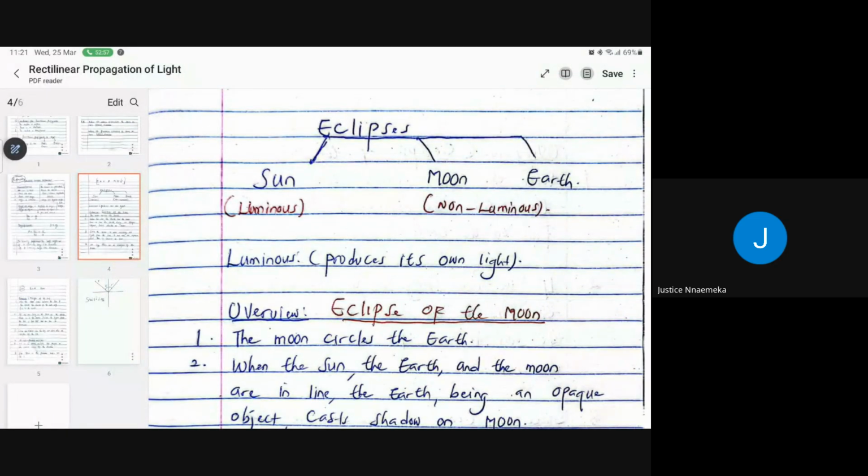Now, how does it happen? The moon is opaque, right? It doesn't allow light to pass through it. If you line up the sun, the moon, and the earth, because like they've taught us already, all of us know that the moon takes the light from the sun and reflects it back to us during the night. So we have the full moon, the half moon, right?